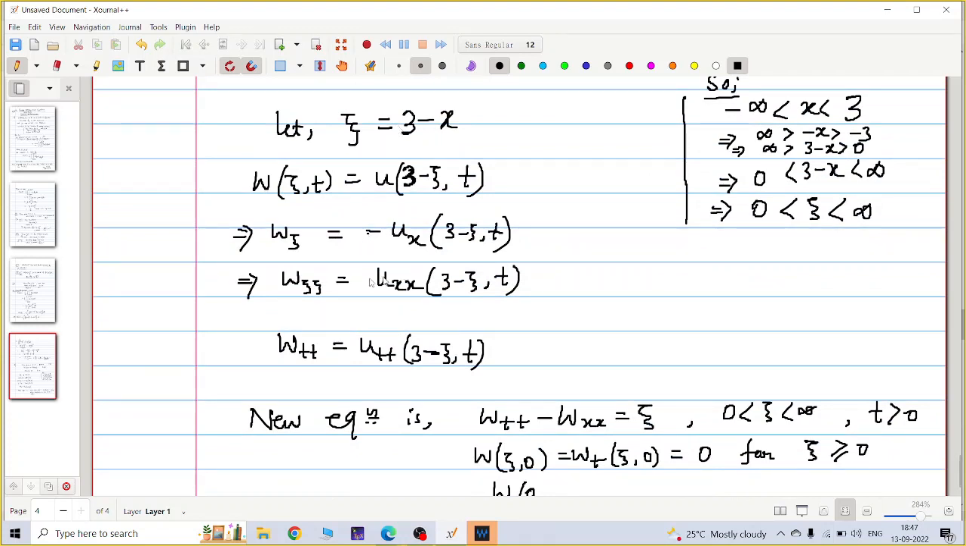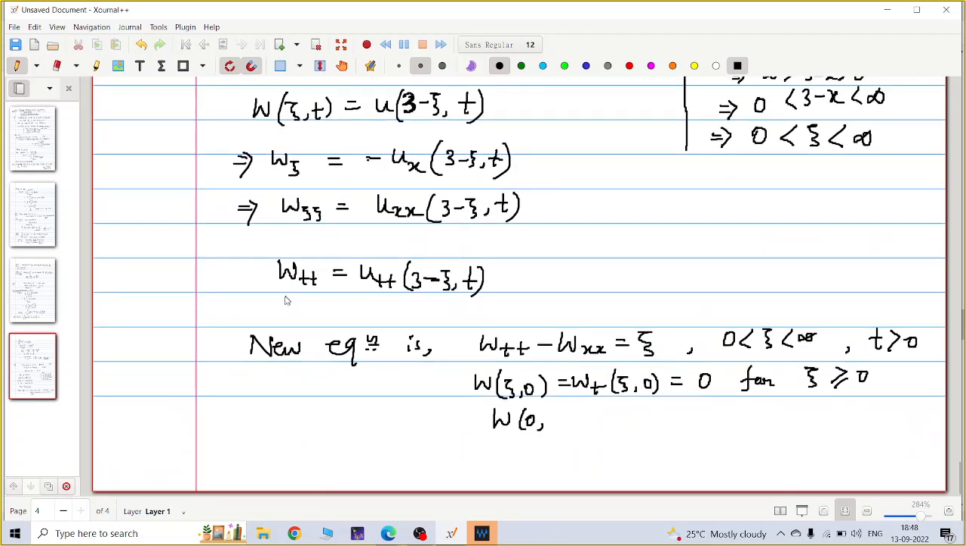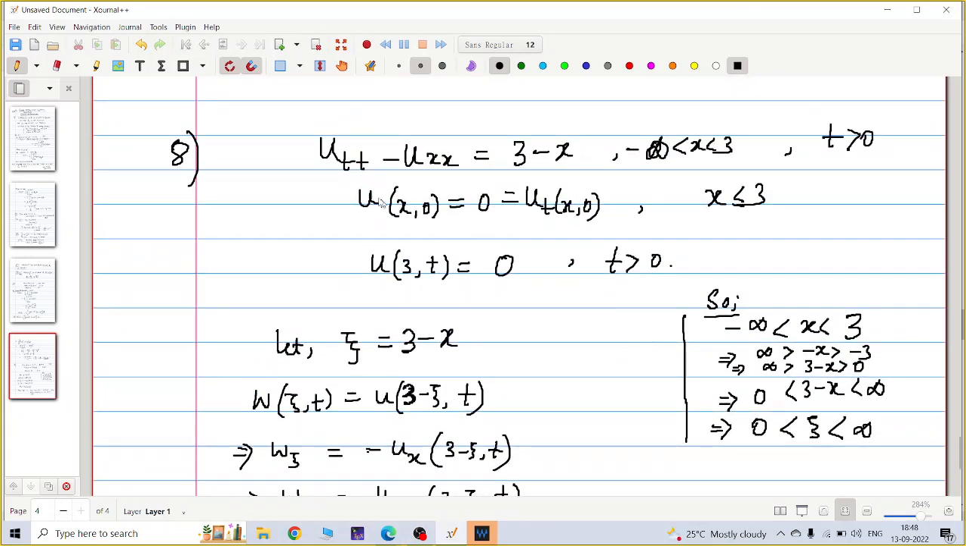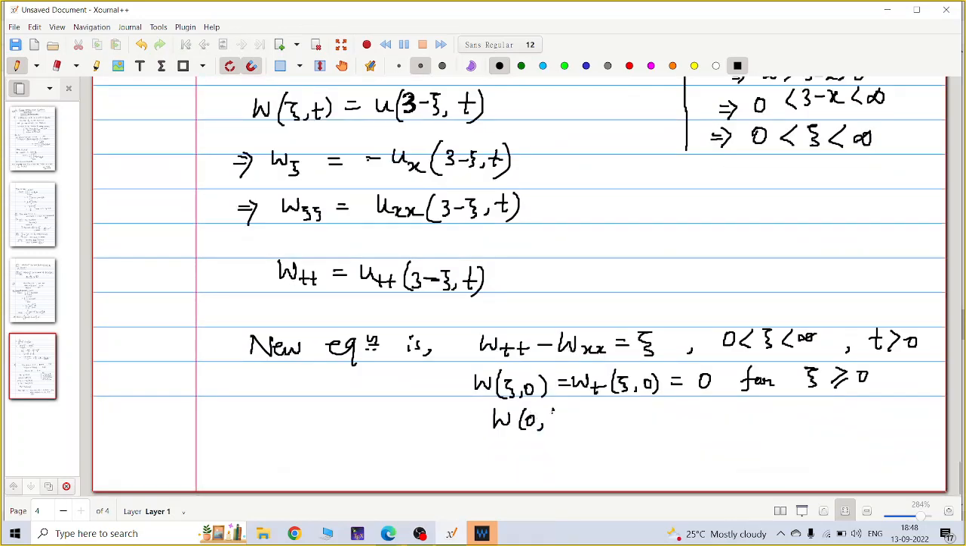And I got that uxx equals w xi xi, because this is true for every x in 0 to 3, utt(x,t) and uxx(x,t). And uxx(3 minus xi, t) is the same as w xi xi. So I just replace, wtt minus w xi xi is xi, using the new variables w and xi. Then u(0,t) is 0 for t positive.